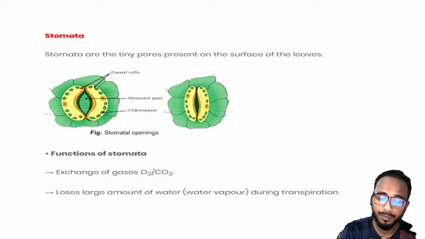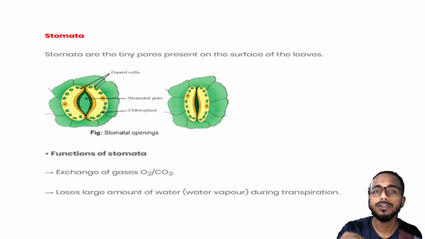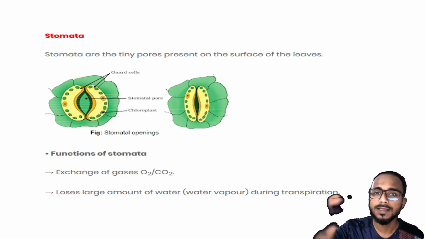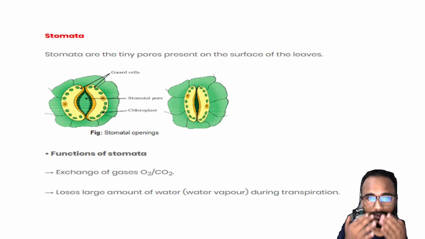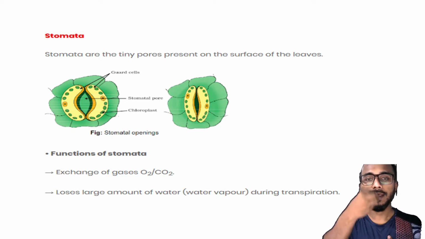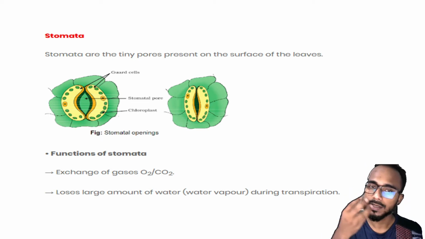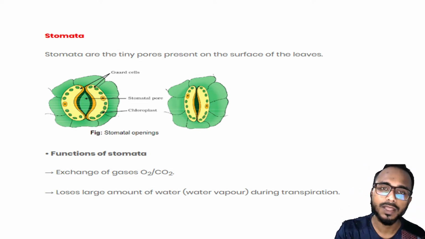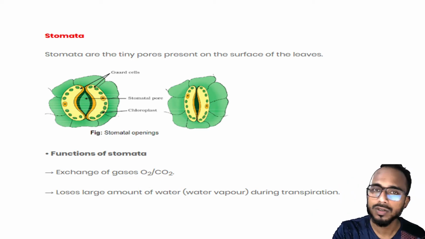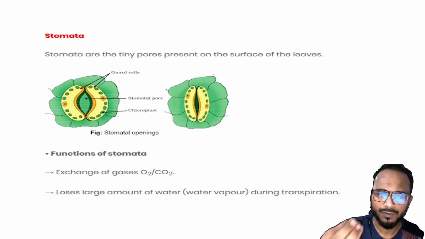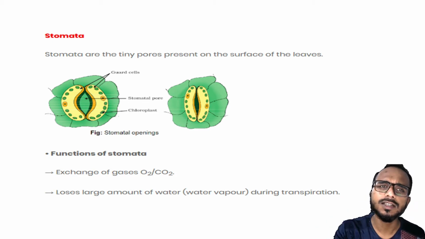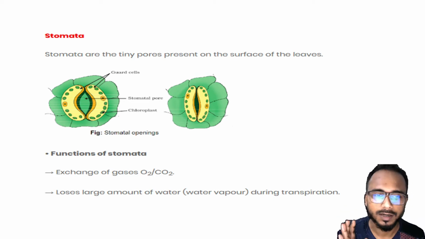Again, after preparing the food, the plants make what? Oxygen. We know that plants give us oxygen. How do they release that oxygen into the atmosphere? They release it through stomata. So stomata is like the nose of what? Plants. Like we breathe in, we are taking through the nose, we breathe out. Similarly, plants also breathe in carbon dioxide and breathe out oxygen. Through what? Through stomata. If you want to remember it that way, stomata is just like the functioning of the nose of the plants, okay.